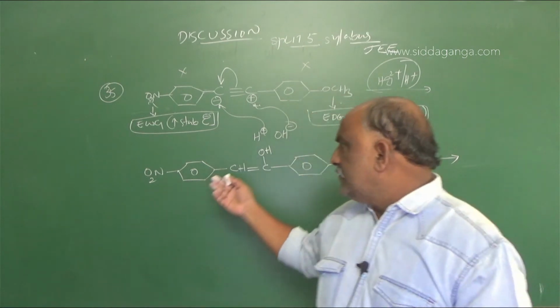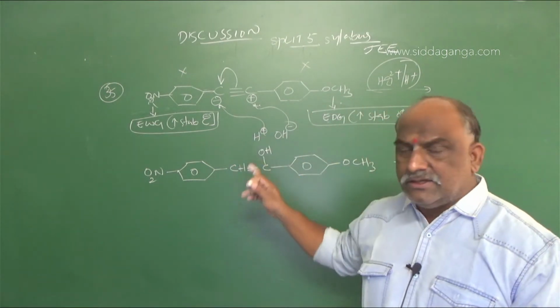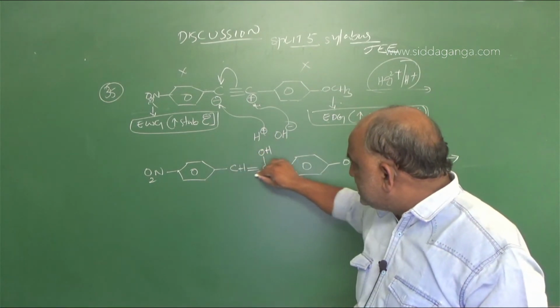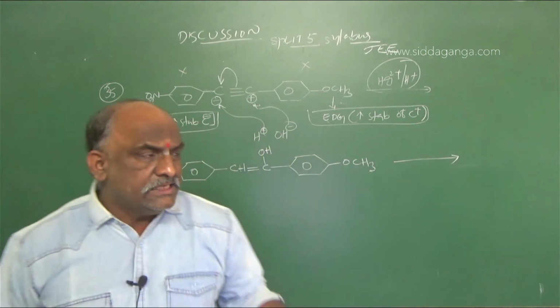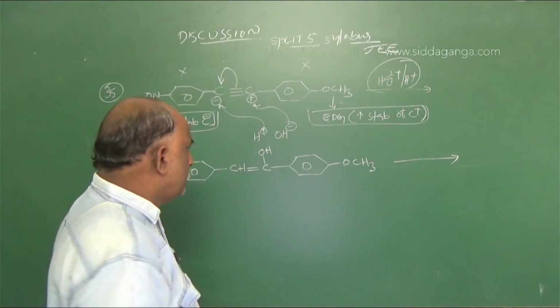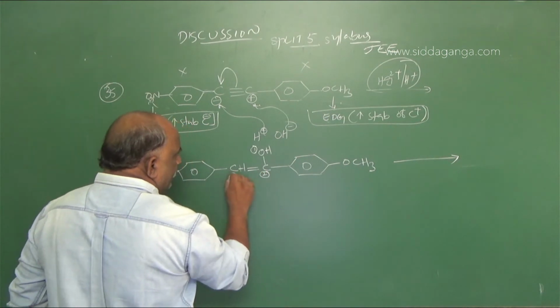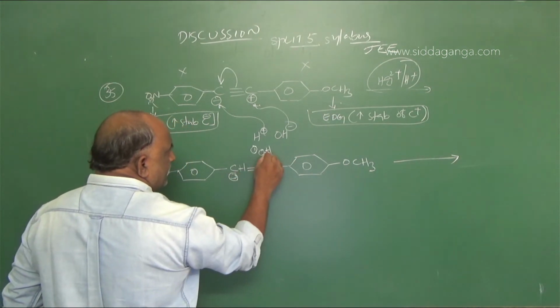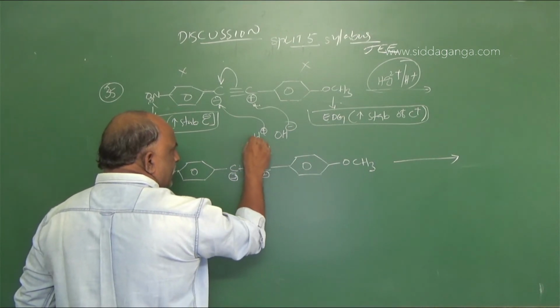This is nothing but the vinyl group. It is CH double bond C, single bond OH. So this portion is called vinyl alcohol. Like such types of structures, if you observe, simply give this number 1, this number 2, this number 3. 1,3 shift: shift the double bond here, shift the hydrogen here.